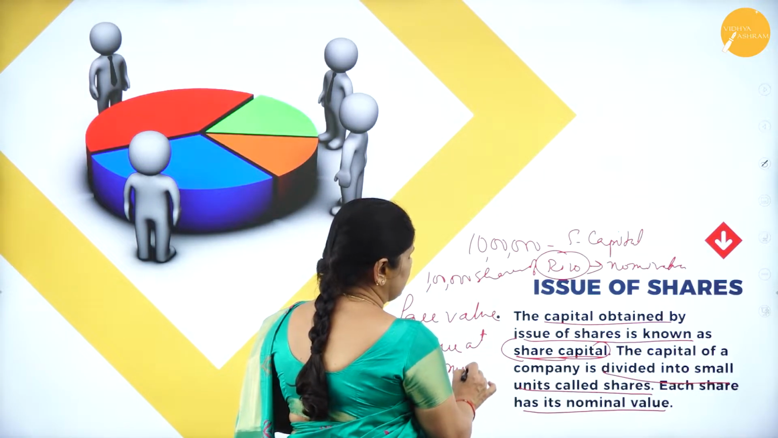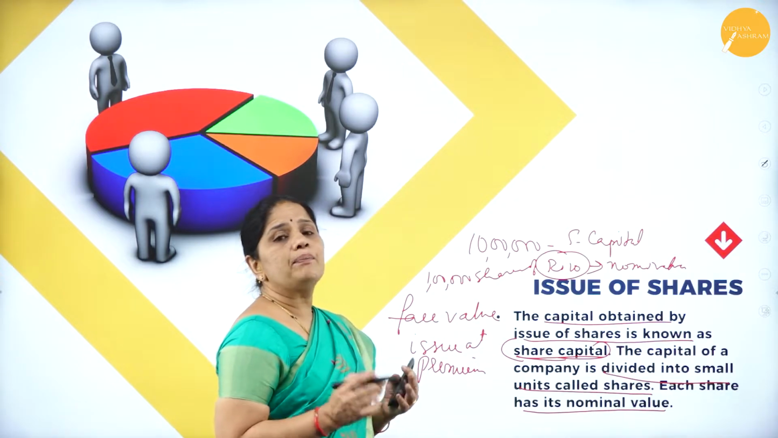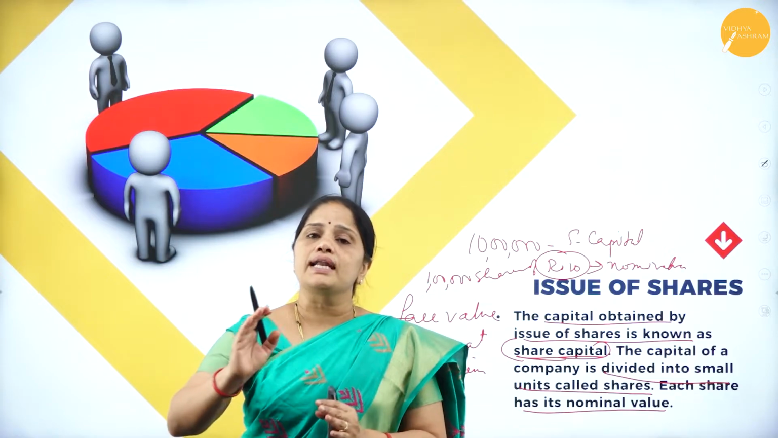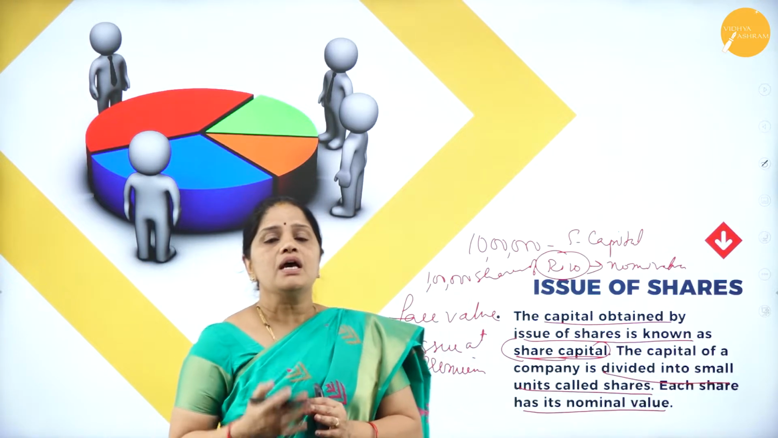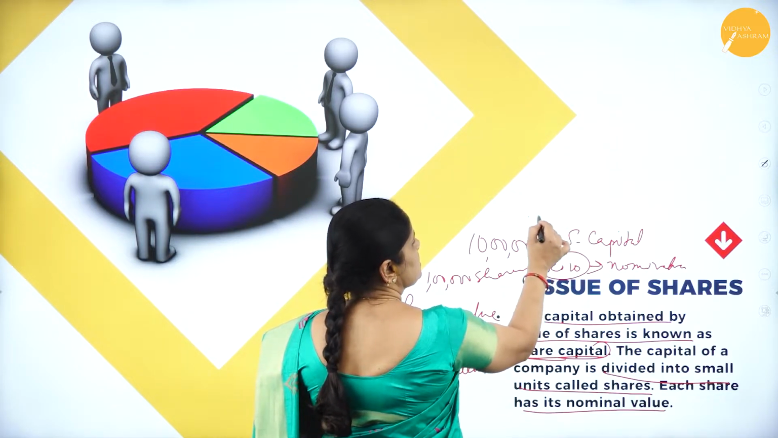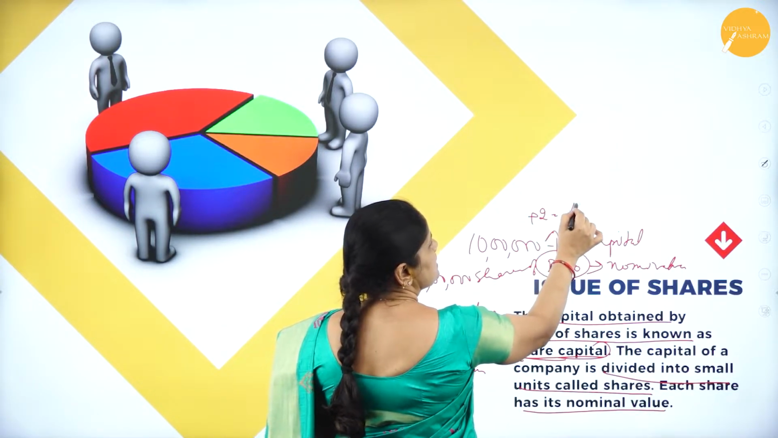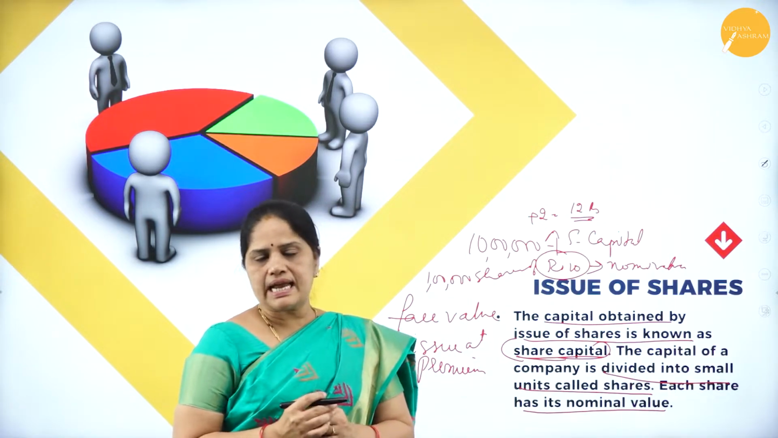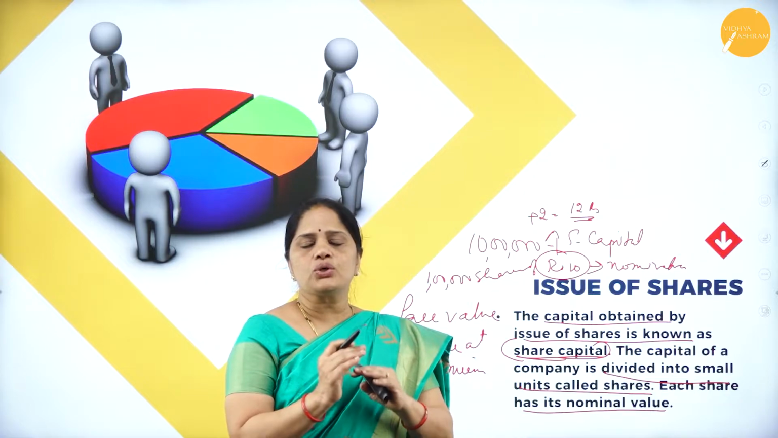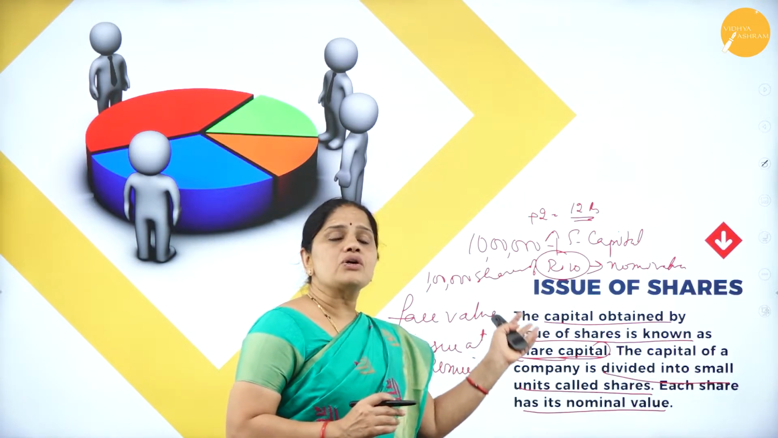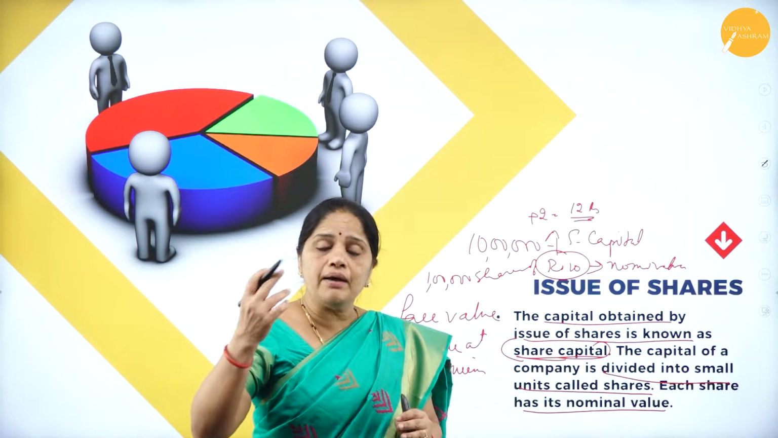Suppose I tell you that the shares are issued at a premium. Suppose I tell you that 10 rupee shares are issued at a premium of 2 rupees. Now what does that mean? So the 10 rupee share is being sold at plus 2, that is 12 rupees per share. So we should understand that when the shares are sold at a higher value than the nominal value, it is called issue of shares at a premium.